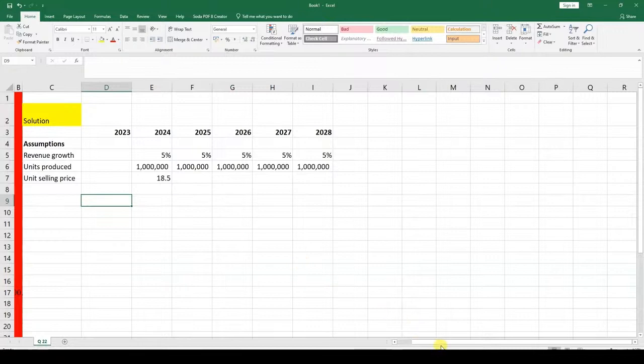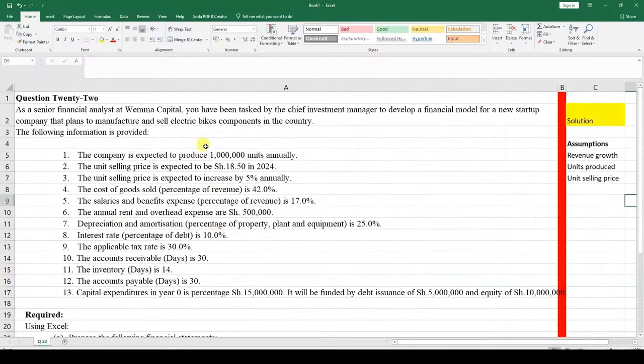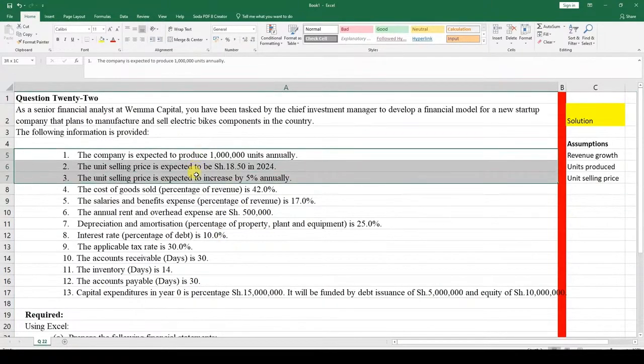So we move ahead, and we've already modeled these three right over here. The cost of goods sold, we need to model that. So we'll come up with assumptions. The cost of goods sold as a percentage of revenue is 42%. So we are saying it's going to be 42%, moving ahead.